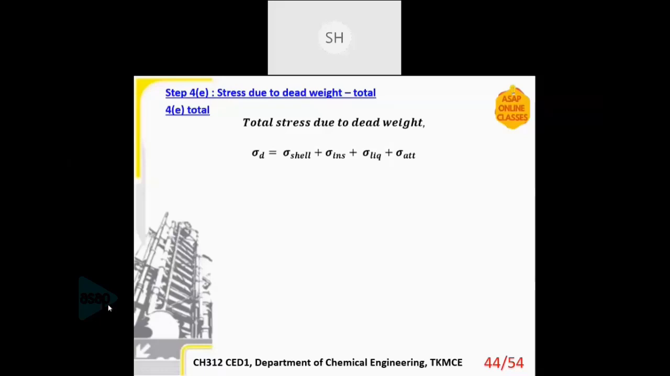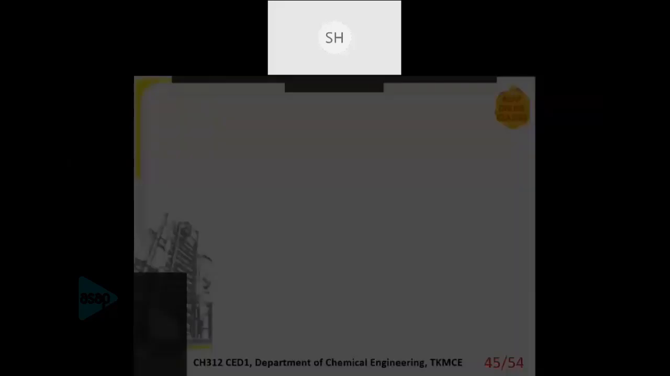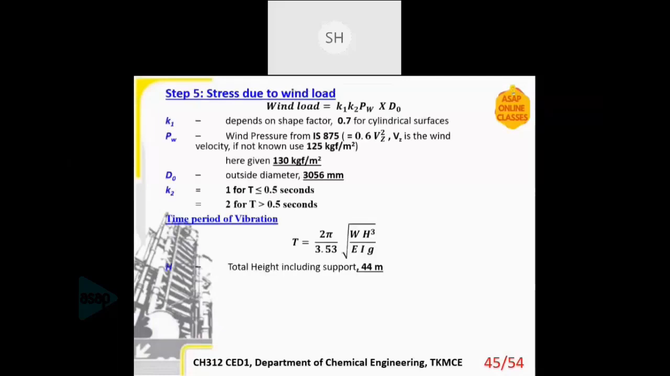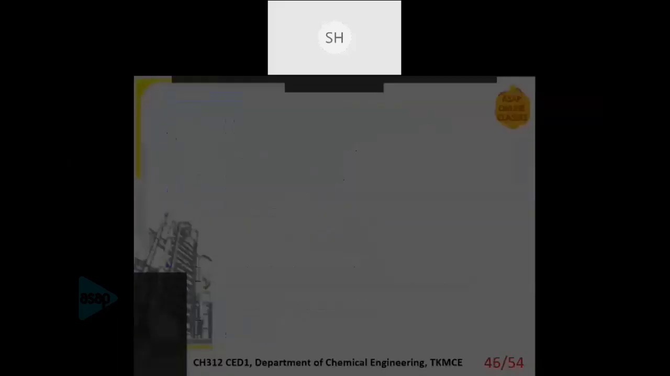Okay, sir, thank you. If the stress is given directly, should we recalculate it again? No need. If the dead weight is directly given, then no need to estimate all this. You can directly use the value of sigma. No need to estimate it again. So all the stresses are estimated. Then finally, we are estimating the wind load. The procedure I have mentioned already.